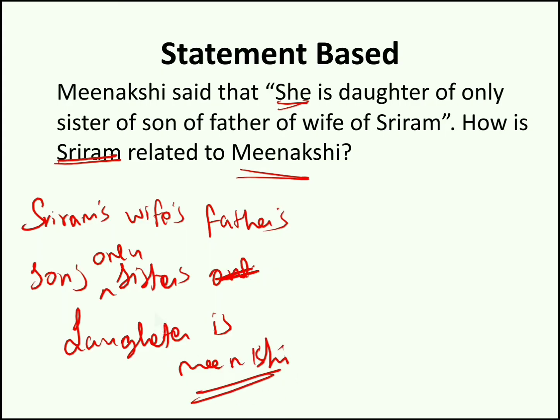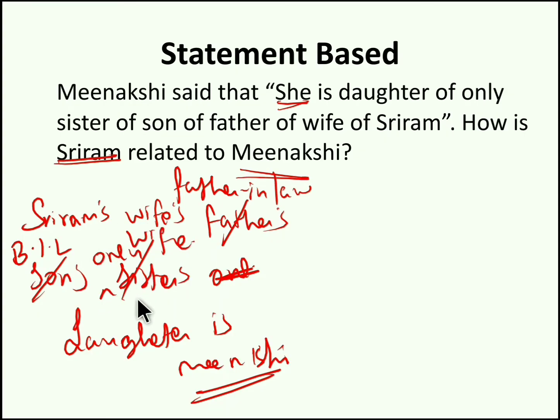Now start solving it. Sriram's wife's father is nothing but Sriram's father-in-law. Sriram's father-in-law's son is Sriram's brother-in-law. Now Sriram's brother-in-law's only sister is nothing but Sriram's wife.